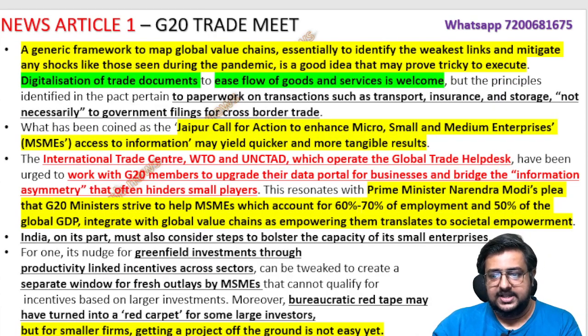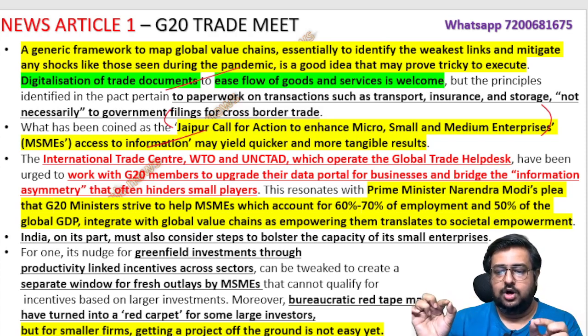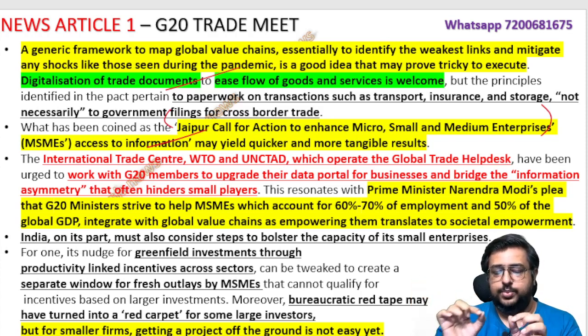And then, when they discuss a little more, they talk about the same thing, digitalization and so on. One important line you have to study is the Jaipur Call for Action to enhance MSMEs. Meaning the same thing, give them access to information and so on, but they named it the Jaipur Call for Action for MSMEs. So if UPSC asks what this was in the news for, it is the G20 meet, and related to MSMEs. That Jaipur Call for Action is the catch line you have to study now.